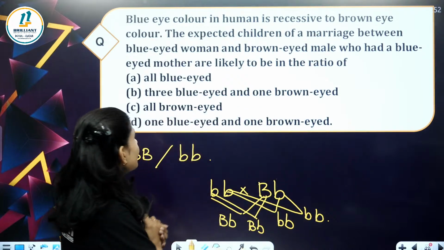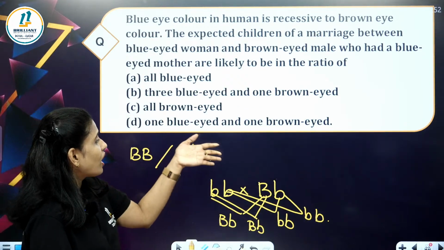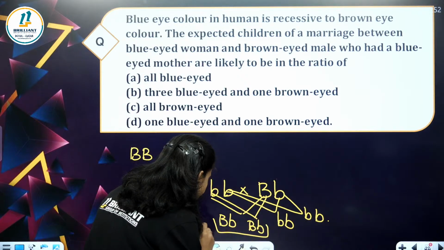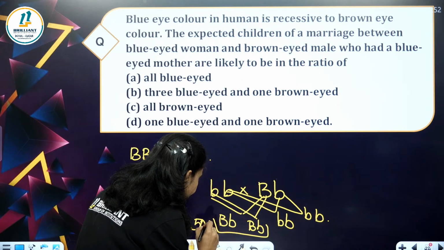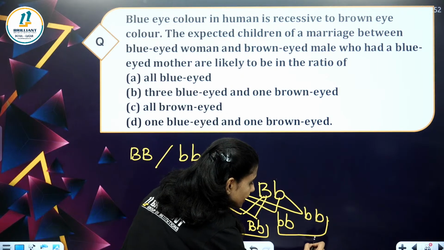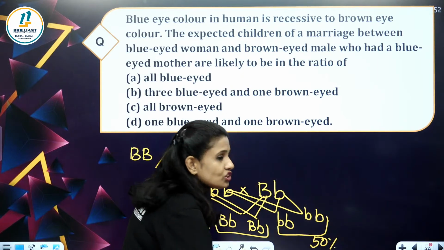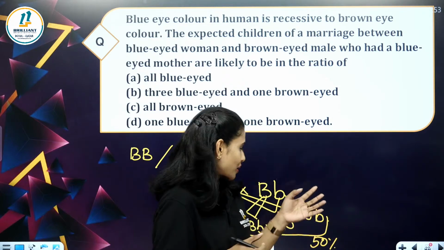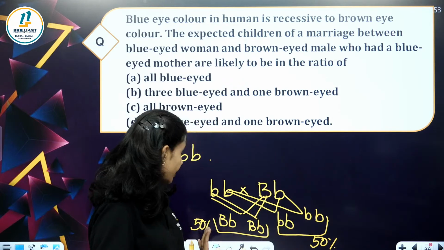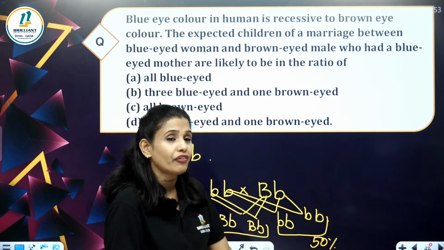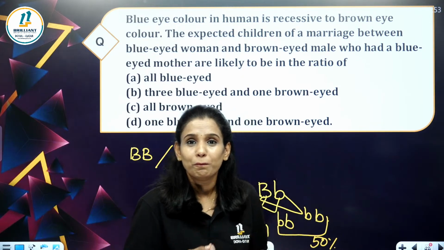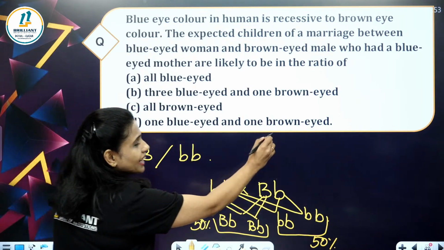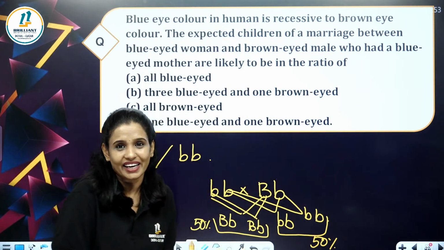That is one blue-eyed and one brown-eyed. Why? Because it is 50% blue-eyed children and the other 50% will be brown-eyed children. So it will be one blue-eyed and one brown-eyed.